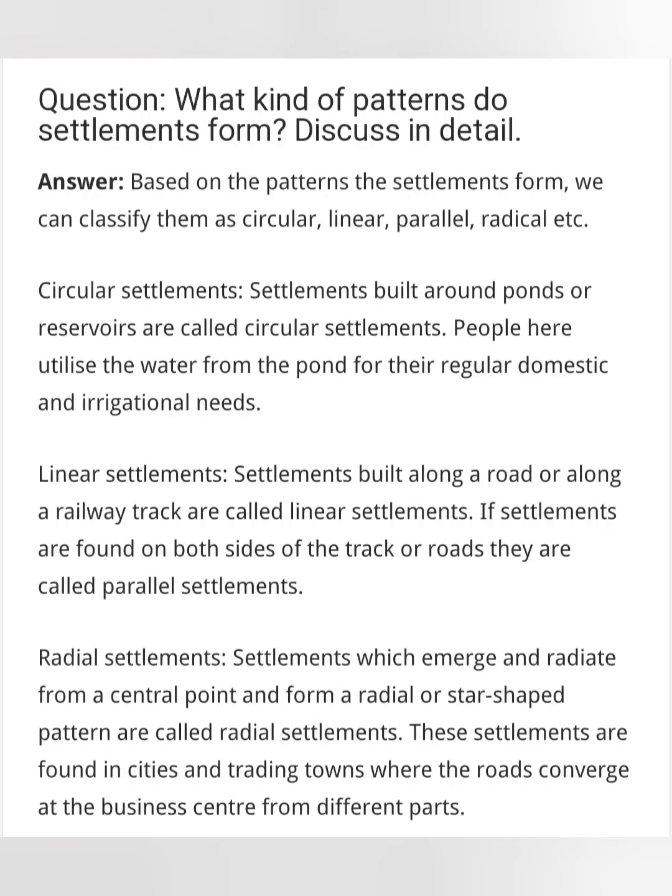Radial settlement. What do you mean by radial settlement? Settlements which emerge and radiate from a central point and form a radial or star shape are known as radial settlements. There is another settlement known as parallel settlement. When the settlement is based on two sides of a road or railway track, so that it looks parallel, that is known as a parallel settlement.